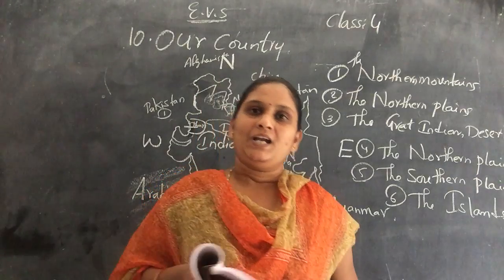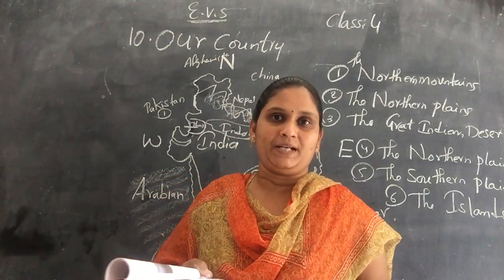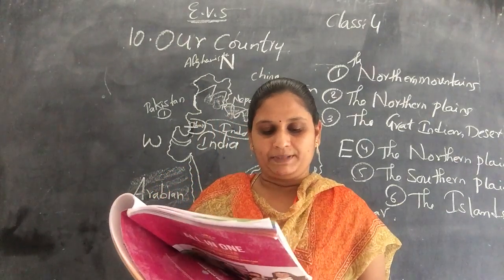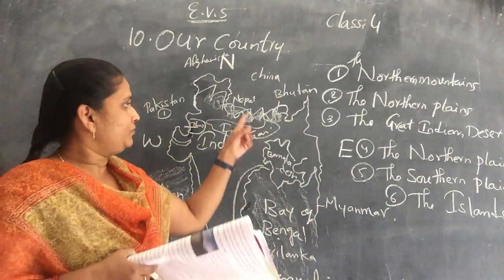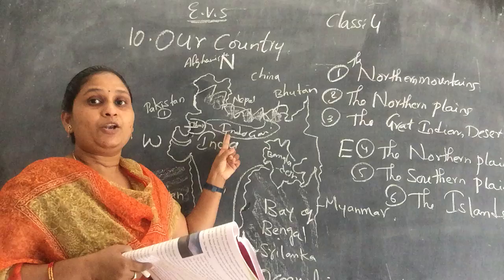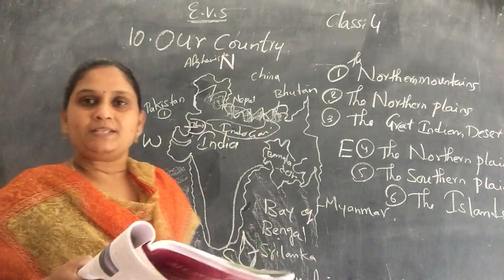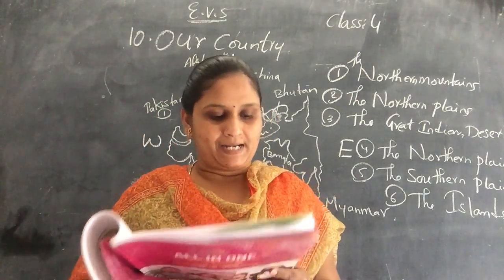So this is about the Himalayan ranges children. Now coming to the northern plains. The northern plains are located at the foot of the Himalayas. At the foot of the Himalayas, the northern plains are there. And the plains mostly have flat land only.